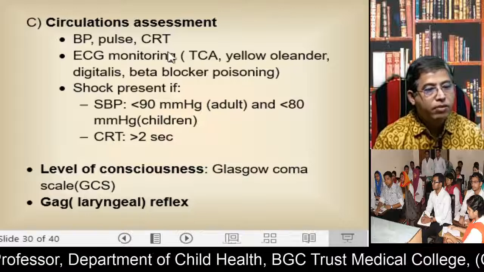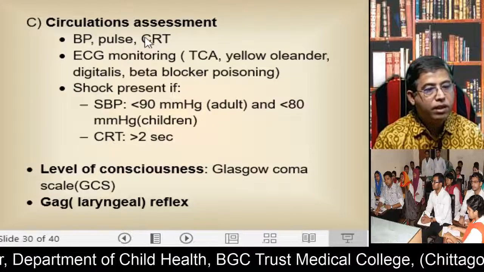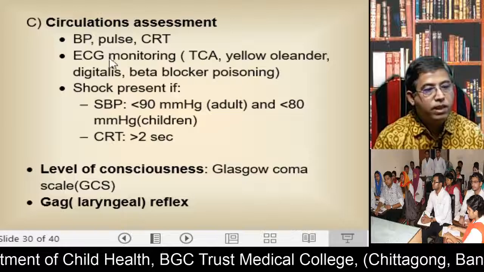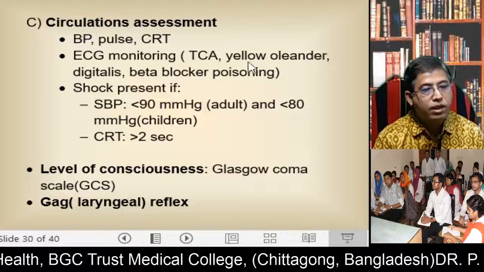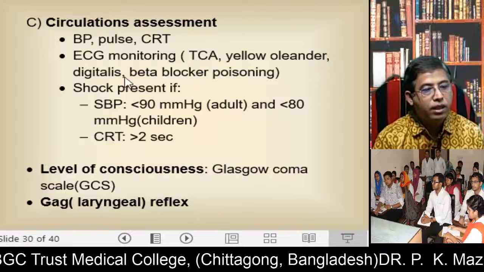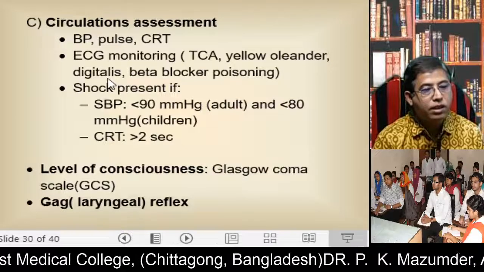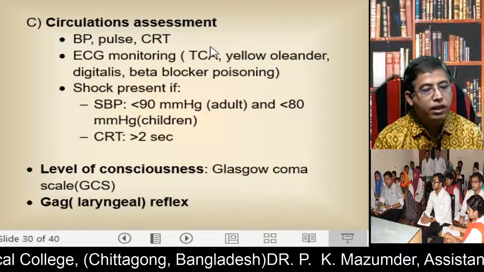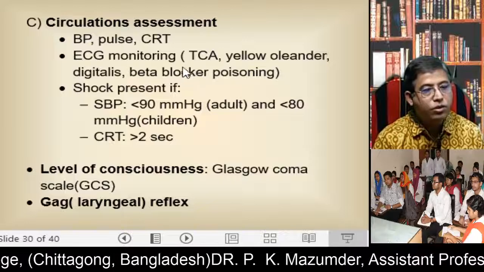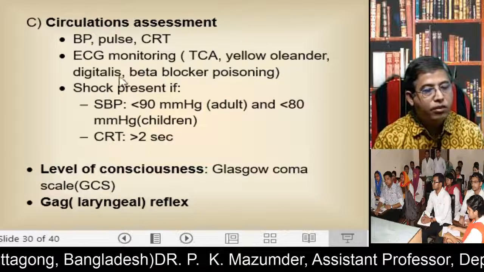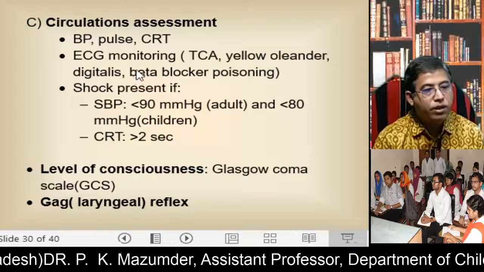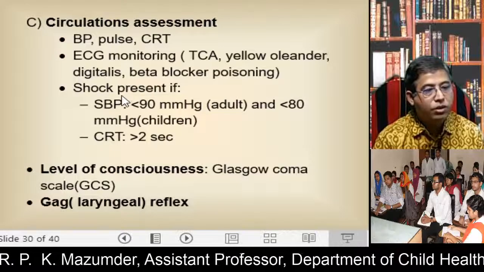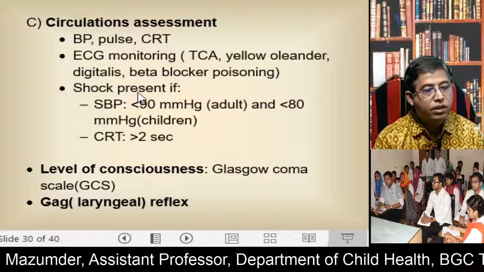Now, circulation assessment: blood pressure, pulse, and capillary refill time. ECG monitoring in case of tricyclic antidepressant poisoning, oleander poisoning, dehydration toxicity, and beta blocker poisoning. In this case, you should do the ECG for monitoring of cardiological status. Shock: you should assess the shock.